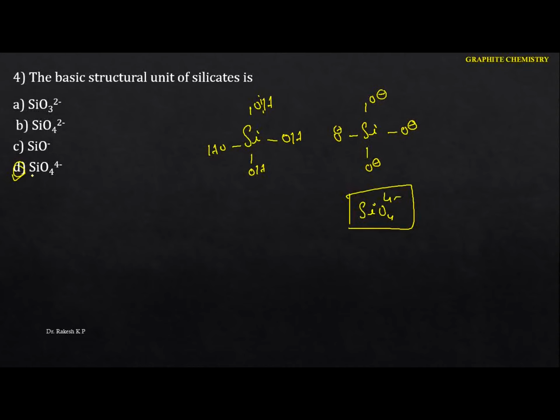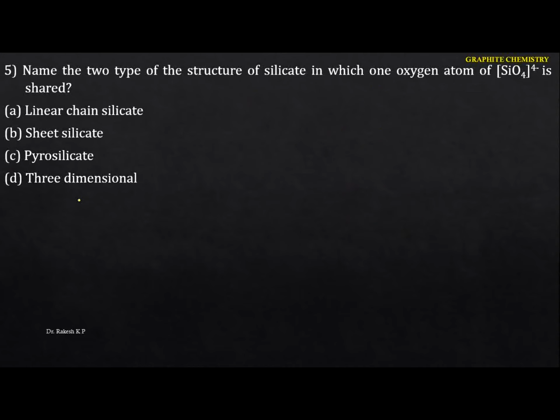Okay, so next one. Name the two types of the structure of silicate in which one oxygen atom of silicate is shared. Remember one thing: the linear chain silicate shares two oxygen atoms. This one you have to remember. If it's talking about the linear chain silicate, it is the sharing of two oxygen atoms.